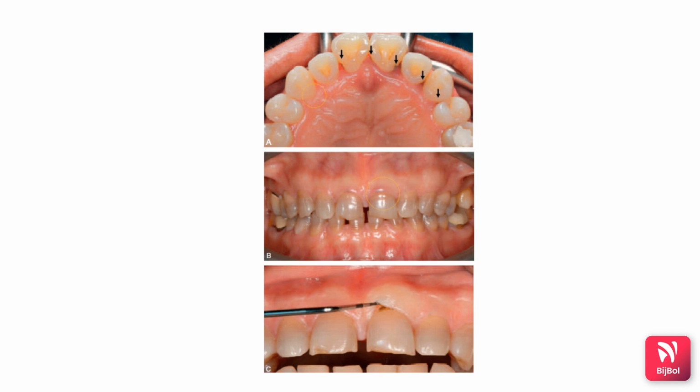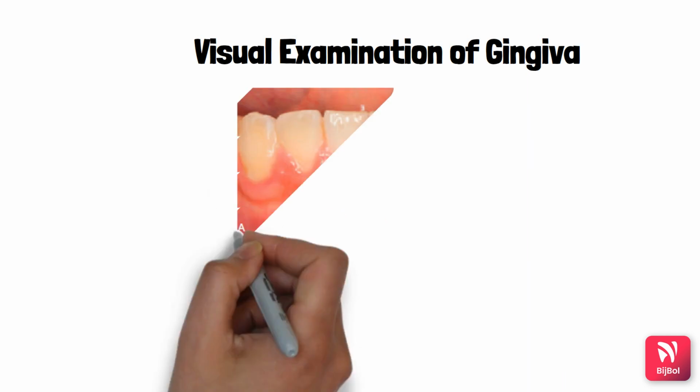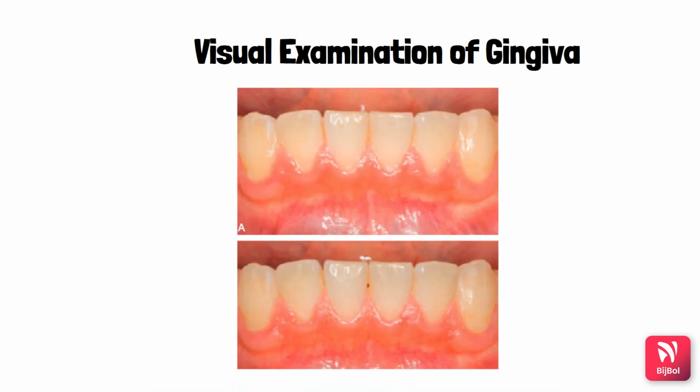So the subgingival calculus is visible through the marginal gingiva. So in the last picture, you can see that when the gingiva is retracted, it confirms the presence of the subgingival calculus, which is responsible for the inflammation. Next, we will perform the examination of the gingiva.